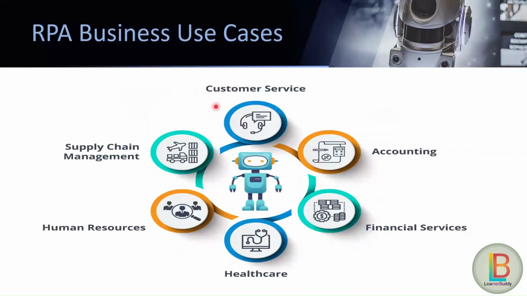RPA business use cases. If we talk about RPA business use cases, we can consider that RPA can be implemented in any and every field of business. For example, customer services, accounting, financial services, healthcare, human resources, supply chain management. We can implement RPA in any field in which human labor is involved and there are repetitive rule-based tasks. And as we are now in RPA 4.0, we can also do some unstructured data processing. So the scope of RPA is increasing nowadays.